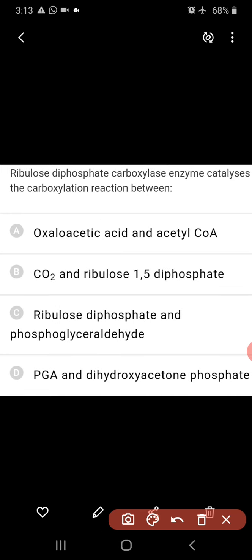Ribulose diphosphate carboxylase enzyme catalyzes the carboxylation reaction between which? This is RuBP carboxylase, which catalyzes the carboxylation reaction between RuBP, ribulose 1,5-diphosphate, and CO2. So it catalyzes the reaction between CO2 and RuBP.